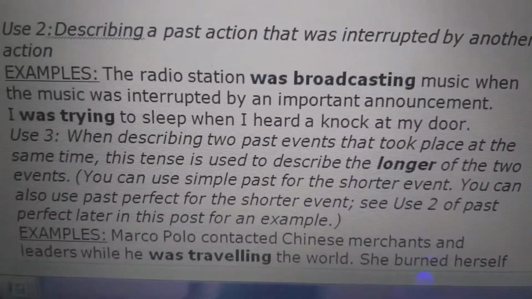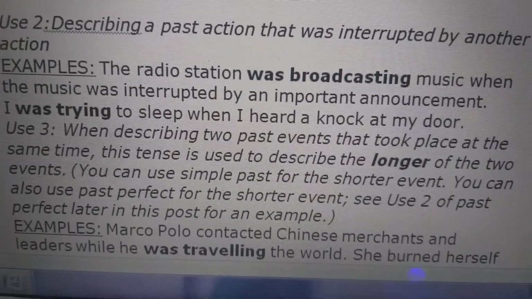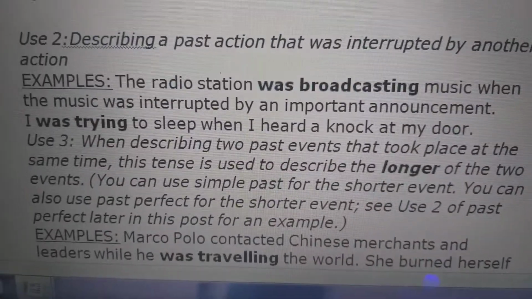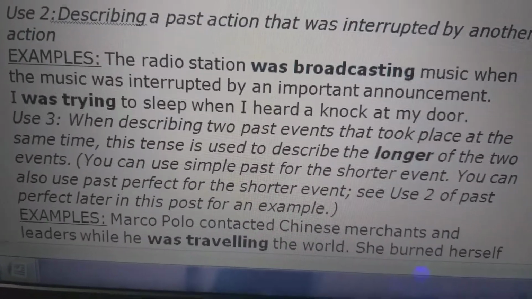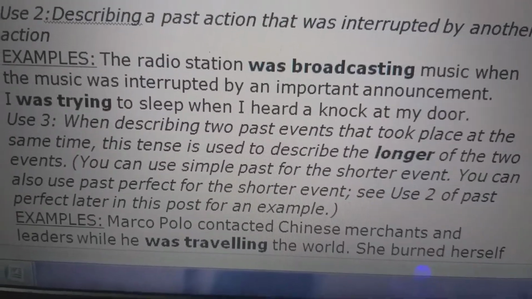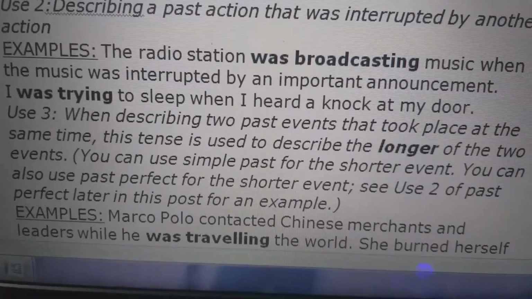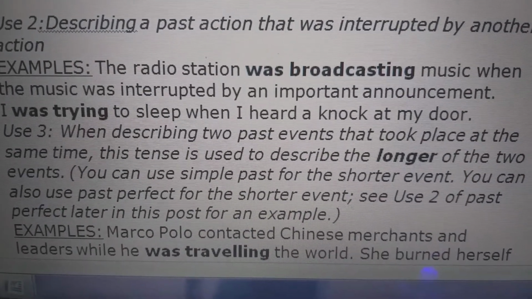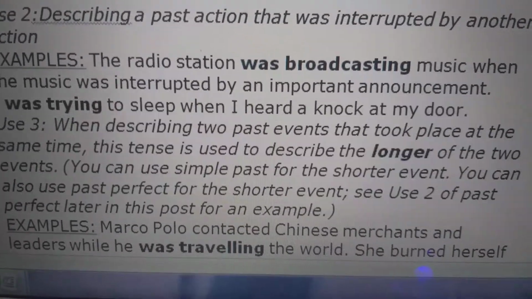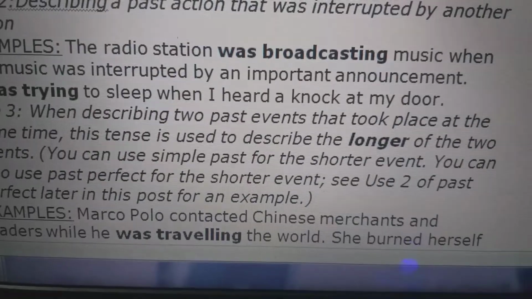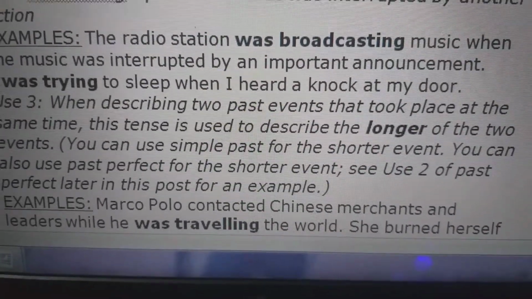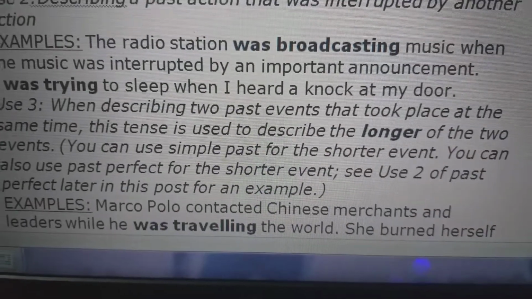interruption in it. Then I was trying to sleep when I heard a knock at my door. I was trying to sleep. This is one sentence, but then there is one more interruption in it. When I heard a knock at my door. Then use 3 is when describing two past events that took place at the same time. दो events एक साथ हो रही हो.